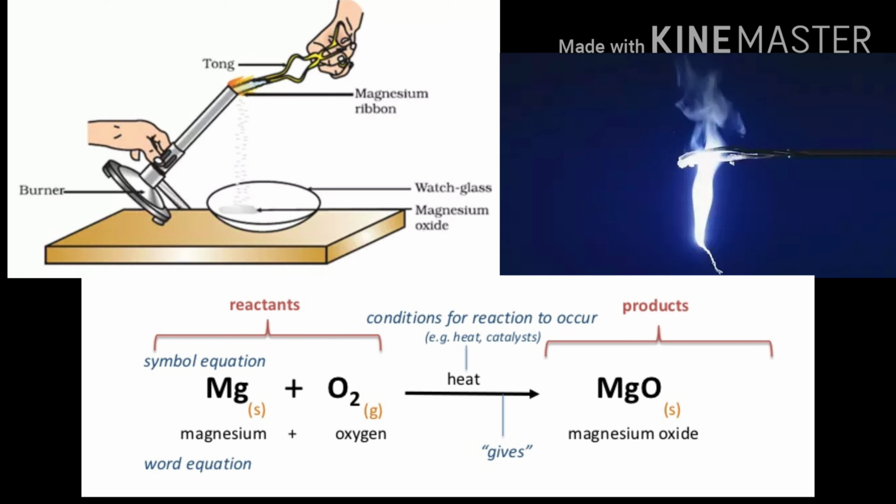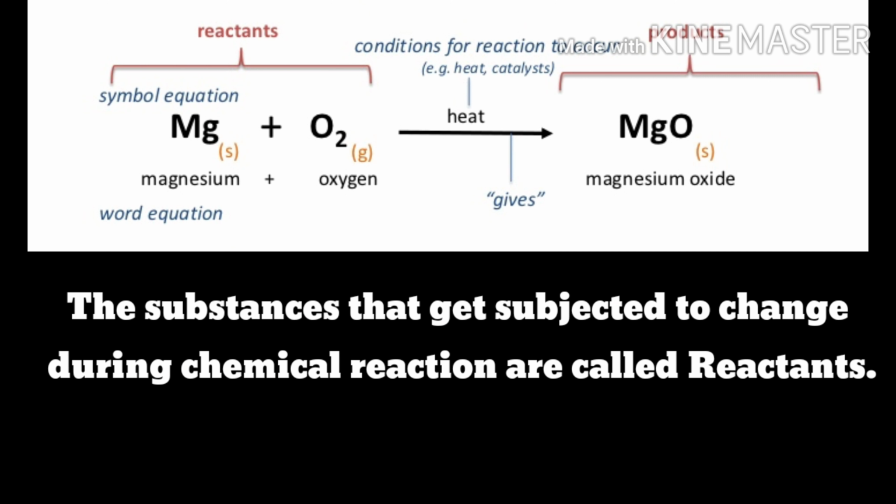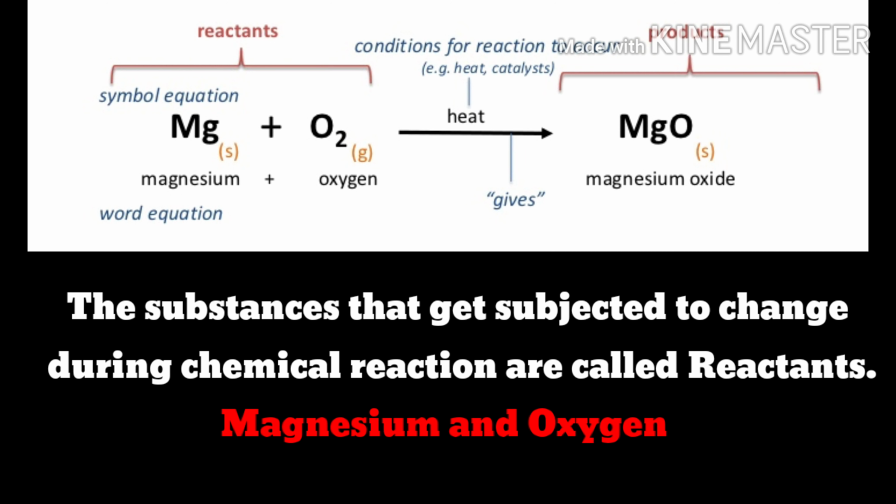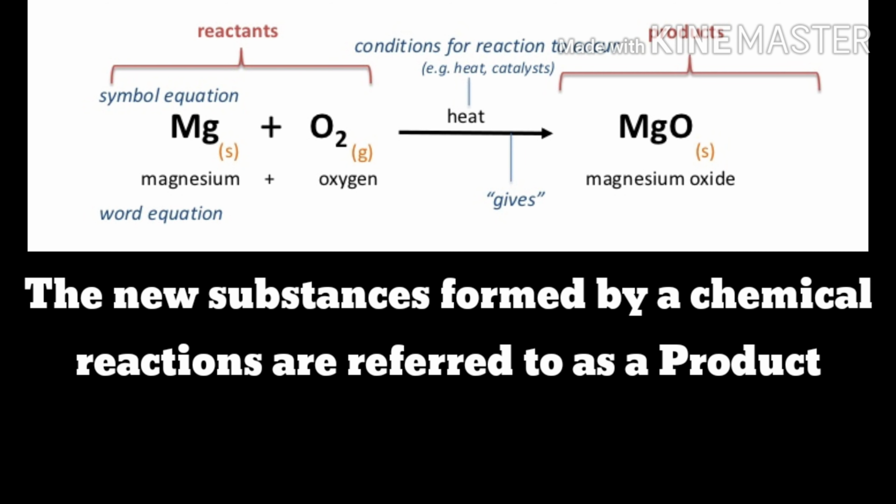So you all recall the experiment we did at the start of this video. Magnesium strip reacts with oxygen and forms a white color powder, right? This powder is known as magnesium oxide. Here the substances that get subjected to change during a chemical reaction are called reactants. Here the reactants are magnesium and oxygen. The new substance that forms by a chemical reaction is referred to as the product. Here the product is magnesium oxide.